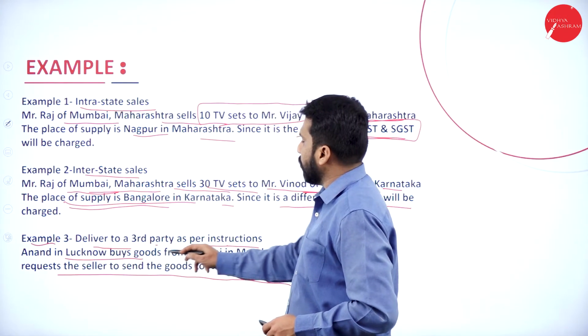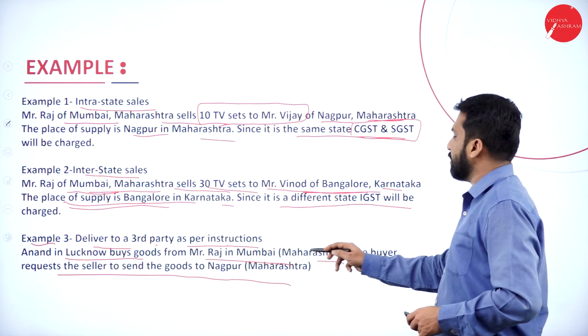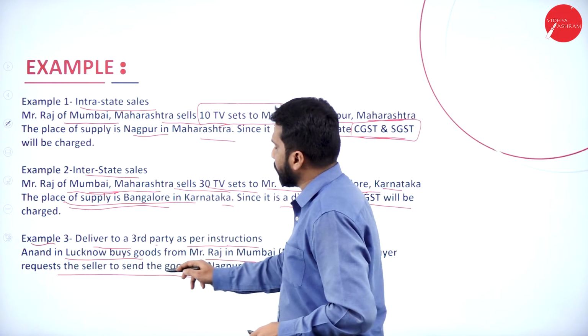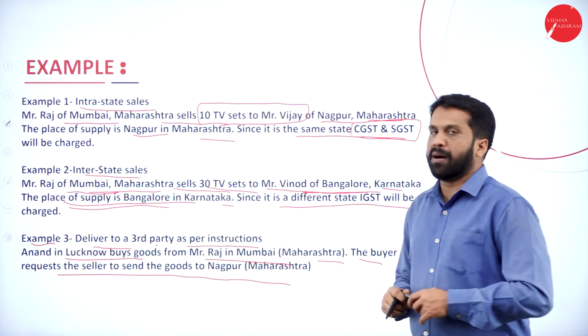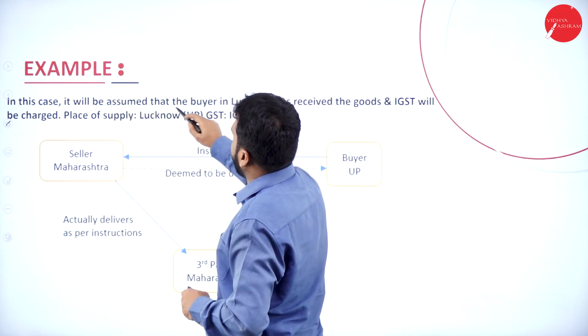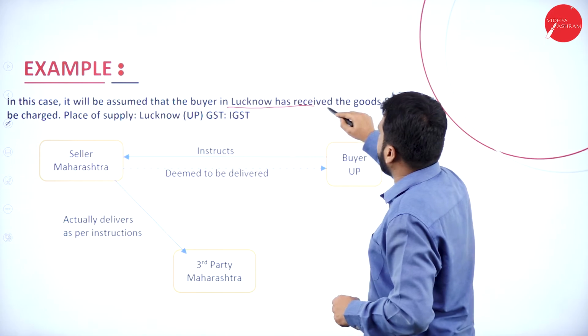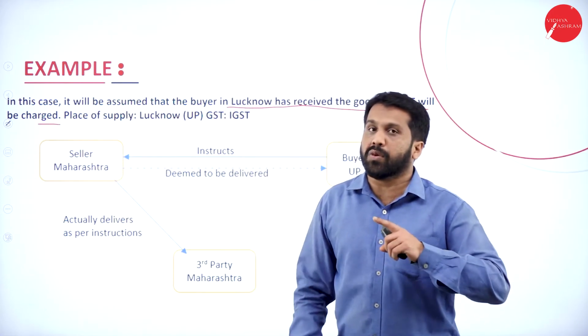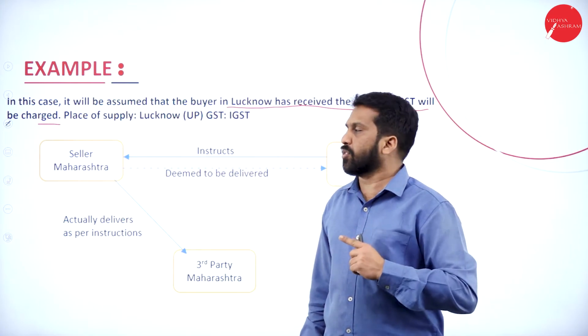Anand is in Lucknow, buys goods from Raj in Mumbai, Maharashtra. The buyer requests the seller to send the goods to Nagpur, Maharashtra. Then what happens? In this case, it will be assumed that the buyer in Lucknow has received the goods. IGST will be charged because it is one state to another state.